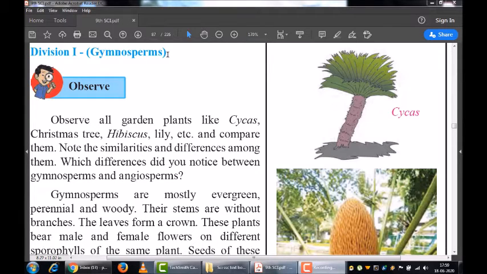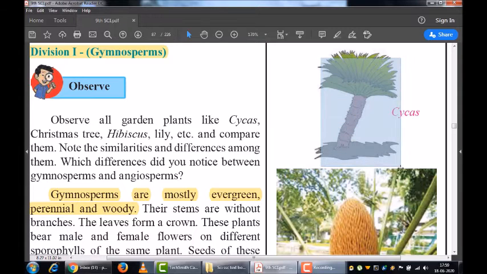Okay students, now in the next section we are going to proceed with the division, that is the gymnosperms. Now gymnosperms are mostly evergreen plants. Okay, they are perennial. Now perennial might be a new word for you. Perennial means the things which last for the whole year. Means mostly these plants are evergreen, or they last throughout the year. They are having blooms on them, and these are woody.